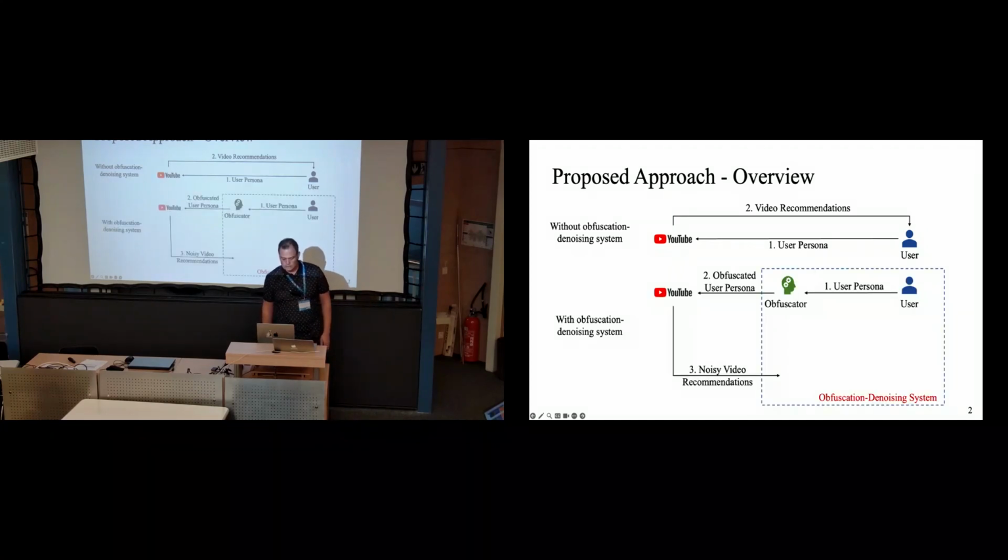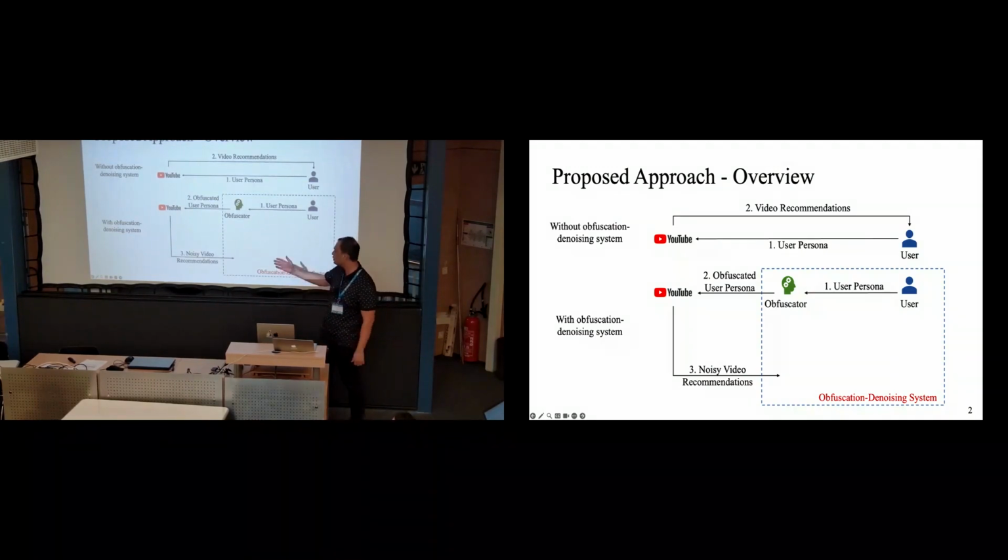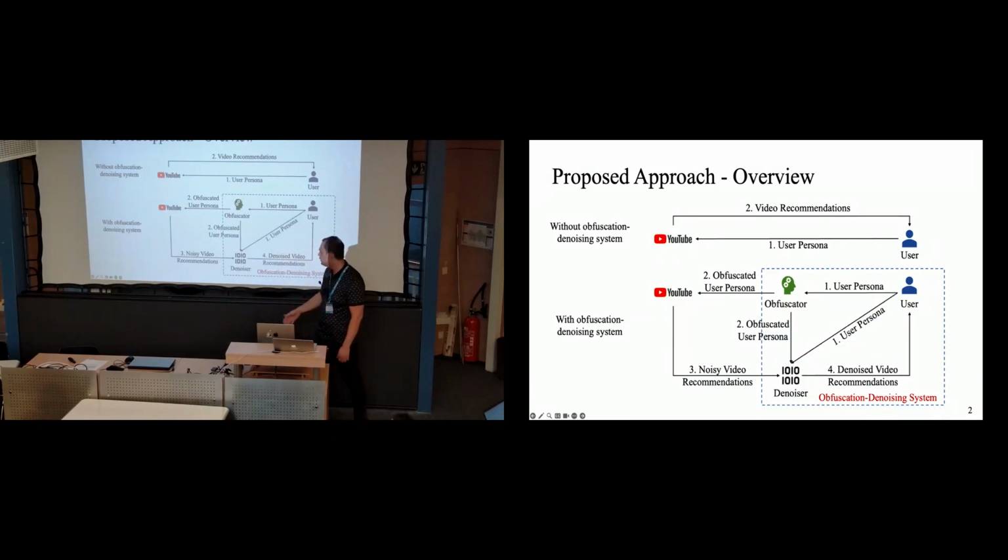Pretty simple. In the case of DHARPO, we have an obfuscator, which will intercept all the videos that the user is watching. As the user is watching those videos, the obfuscator will inject some selected videos into the user's watch history. So YouTube will only have an obfuscated view of a user's persona. Then, based on this obfuscated persona, YouTube will give some noisy recommendations.